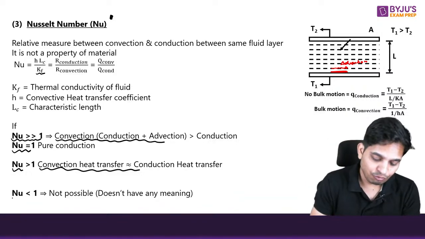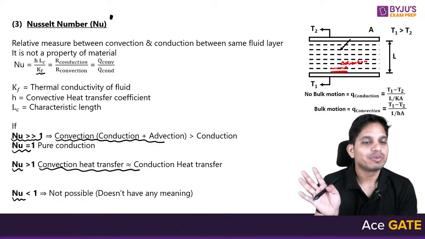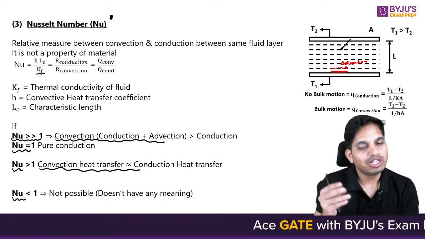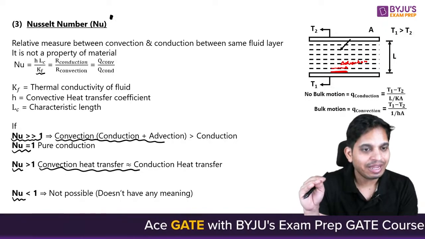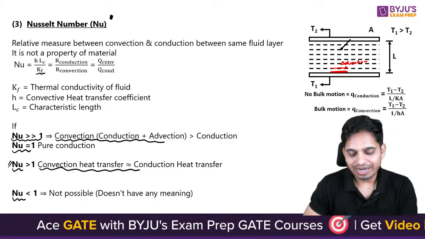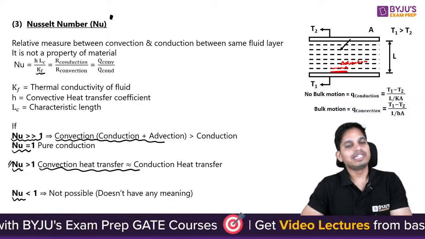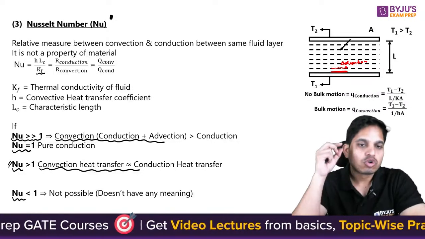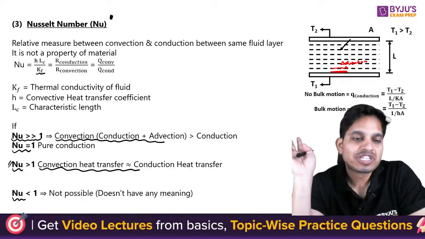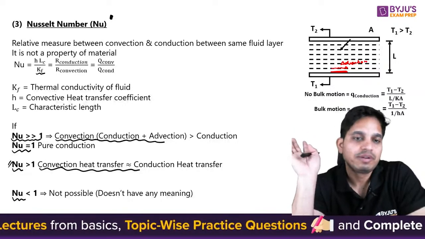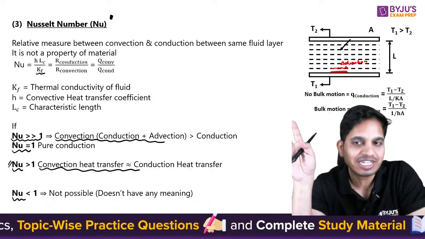But if they give you Nusselt number less than 1, it is not possible, because even if only conduction is happening, it is still equal to 1. So the least value of Nusselt number can be 1, even if pure conduction is happening and no convection is happening.